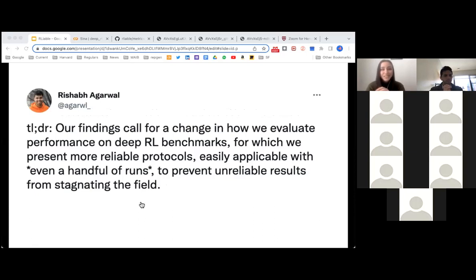So the authors have tweeted about this, as is common. And there's a too long, didn't read, which I really liked. Our findings call for a change in how we evaluate performance on deep RL benchmarks, for which we present more reliable protocols, easily applicable with even a handful of runs to prevent unreliable results from stagnating the field.